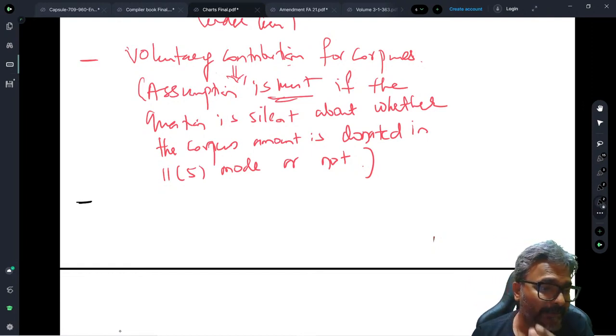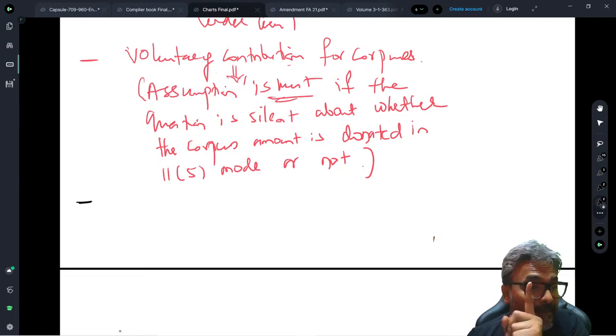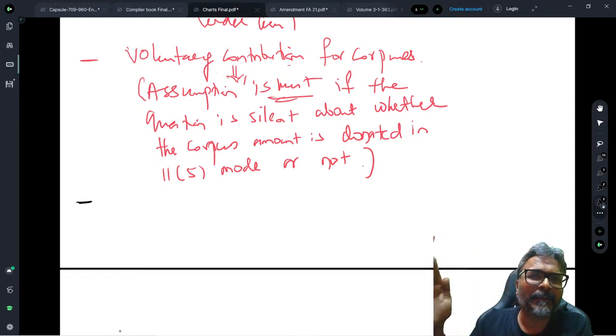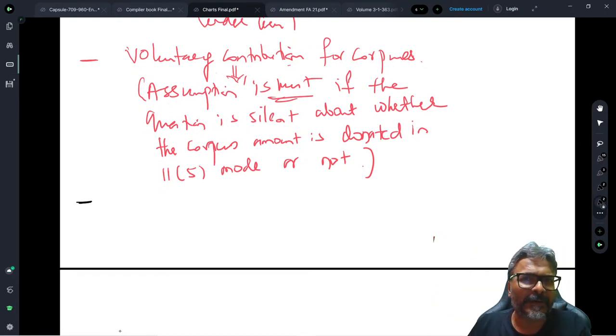So there is a trick. Deepak, the answer is no. Be careful, this is the amendment. The amendment says very clearly, if a voluntary contribution meant for corpus has not been deposited in the mode specified under section 11(5), then the first point is that consider this as an income.